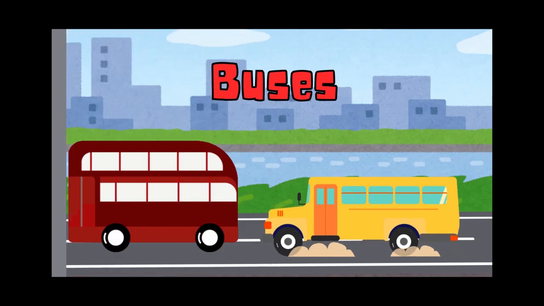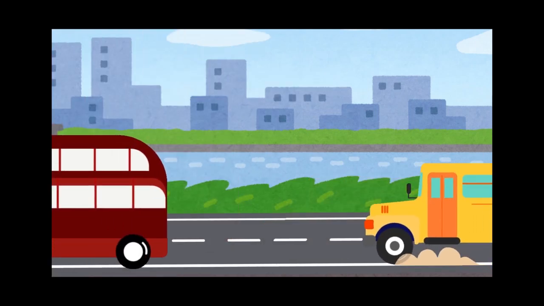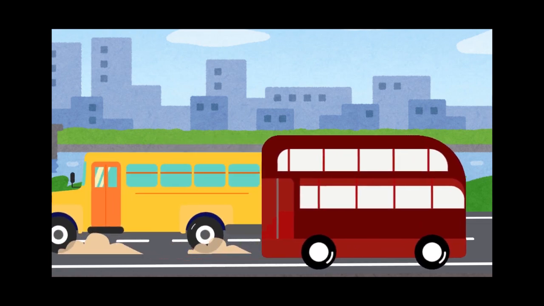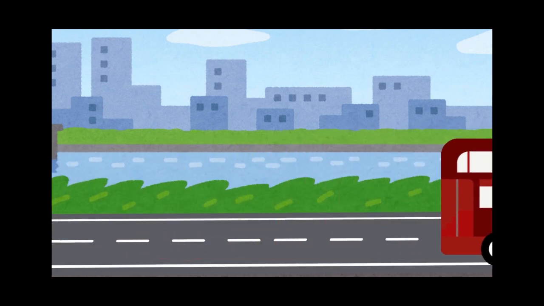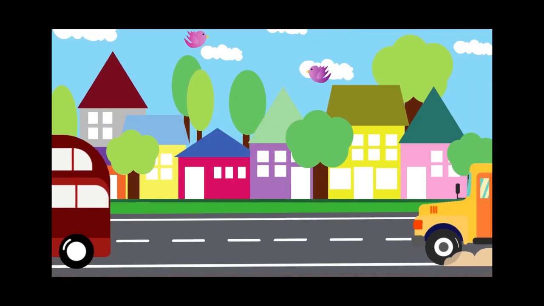Example 3. Buses. Now let's talk about buses. Buses are big vehicles that can carry a lot of people at once. They're like a giant car that helps many people get where they need to go. Buses are often used in cities to help